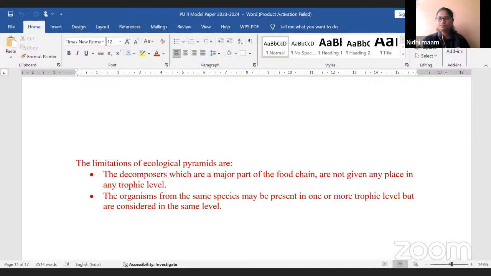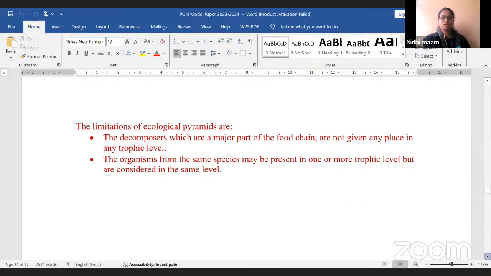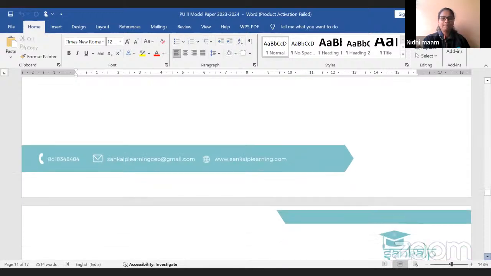Fine. Priyanka, can you read it? The decomposers, which are a major part of the food chain, are not given any place in any trophic level. The organism from the species may be present in one or more trophic levels, but are considered in the same level. Thank you. So this is regarding the ecological pyramids.